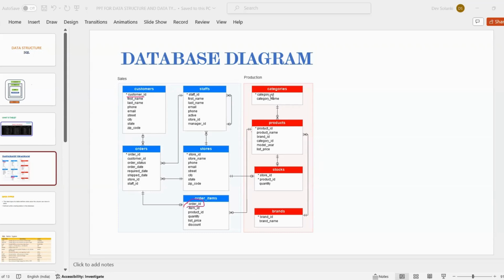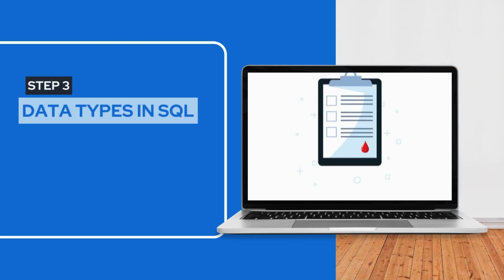Here you can see multiple tables like customers, staffs, orders, stores, order items, categories, products, stocks, brands. This type of diagram can be automatically generated in databases when we put in the information that our tables should contain, before you start writing queries in databases.